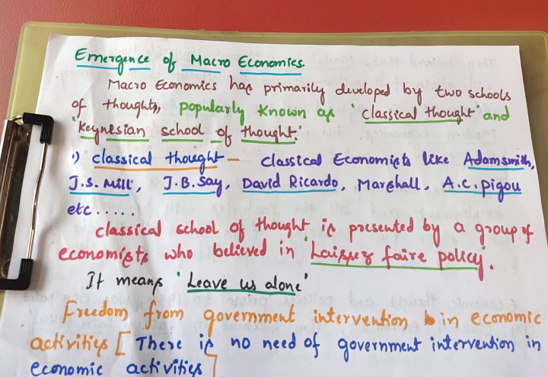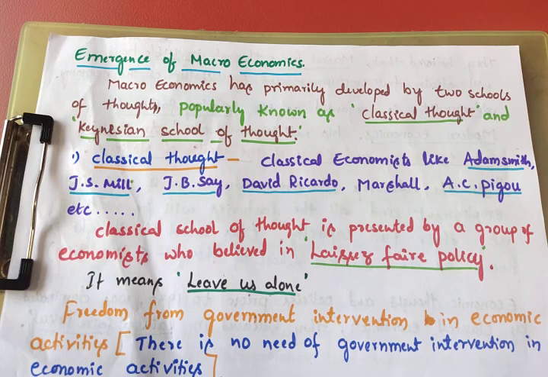Another one is the Keynesian school of thought. The first one is classical thought, the second one is the Keynesian school of thought. So macroeconomics has primarily been developed by two schools of thought: one is classical thought, another is the Keynesian school of thought.